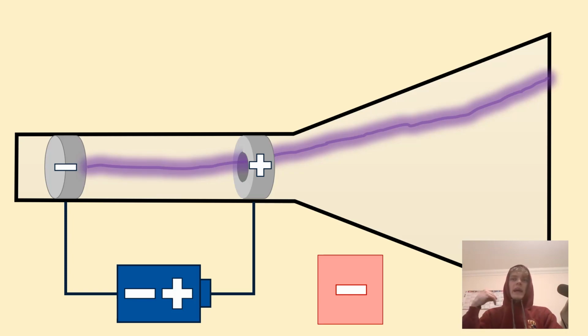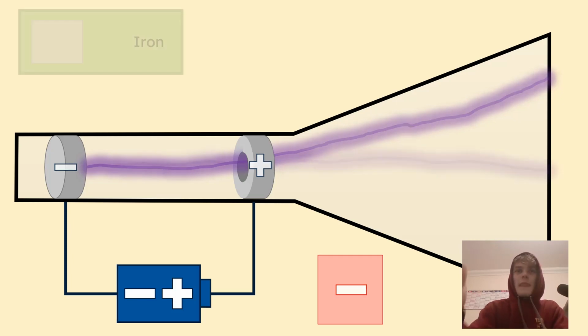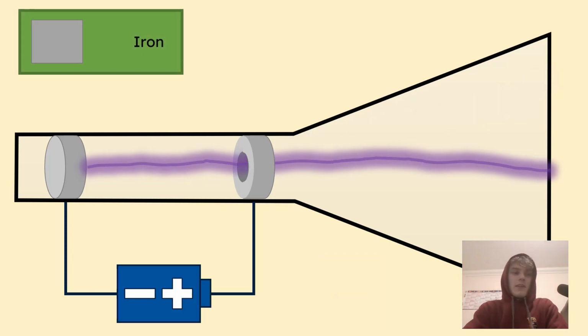And we know that like charges repel each other, and unlike charges attract each other. So the cathode ray has to be negatively charged. Okay, you should have filled in the blank on that one. It also didn't matter what metal was used. Okay, you could use iron, you could use copper, you could use aluminium. It didn't matter. It seemed to work with anything that you could pass electricity through.